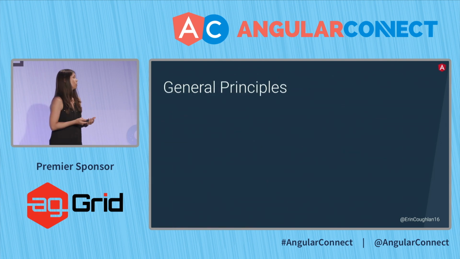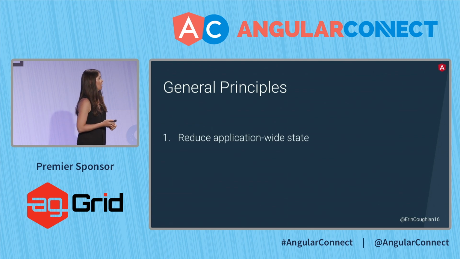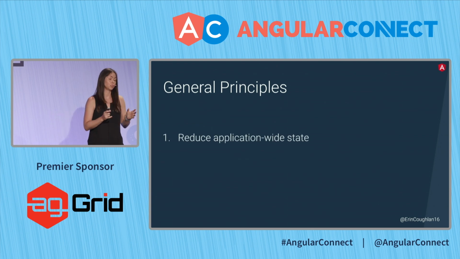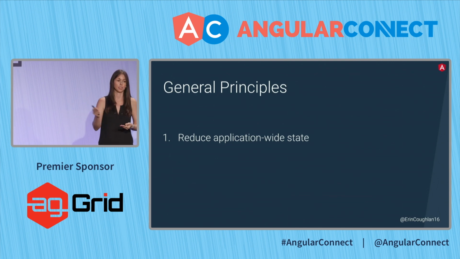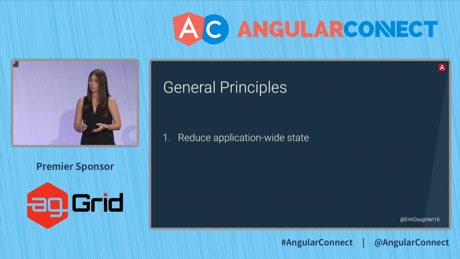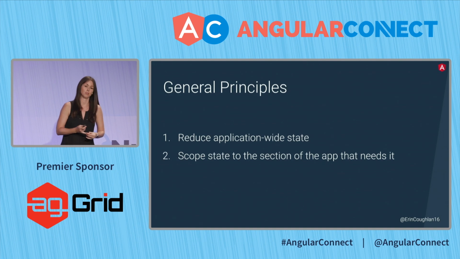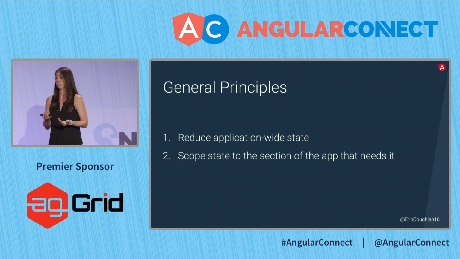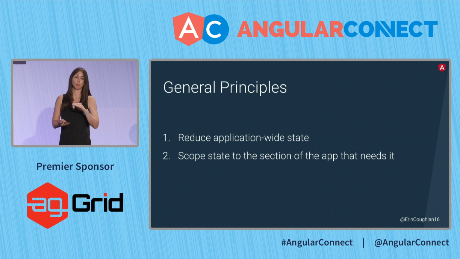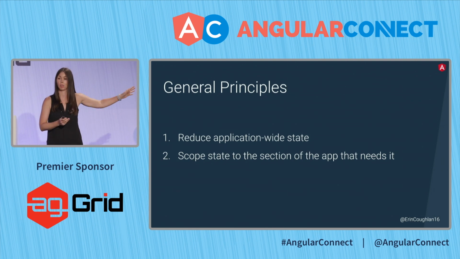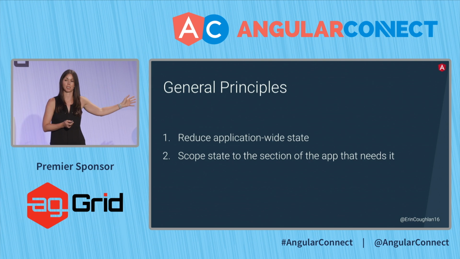So let's think of the principles we've talked about. First, we want to reduce the application-wide state. And this is really thinking about where the state should live. You're not going to put every single object, array, or anything any component needs and expose it to all the other components. So you want to scope it to the section of the app that needs it. I used the form earlier as an example. If only the form needs the state, there's no reason some other page in your application also needs that value. So you can scope it to the correct location.